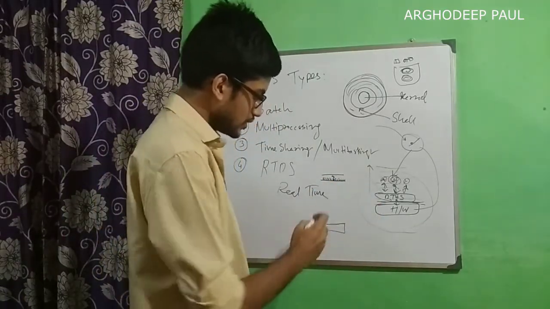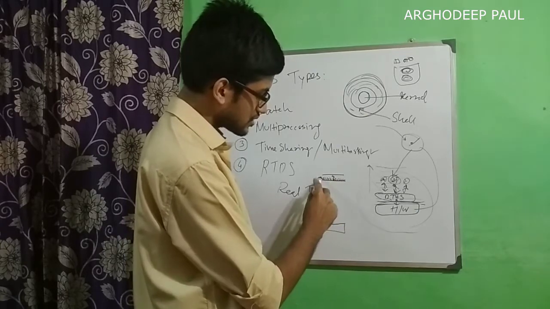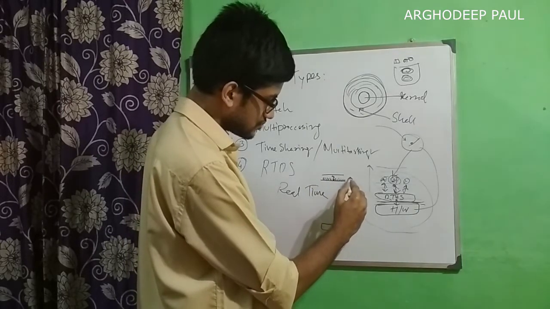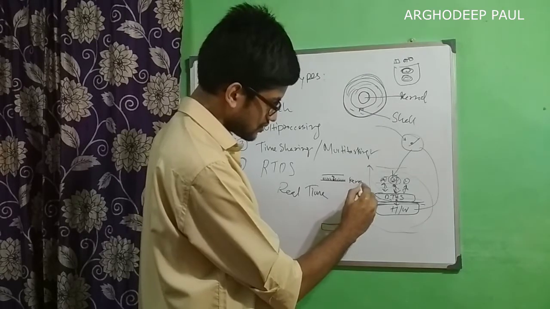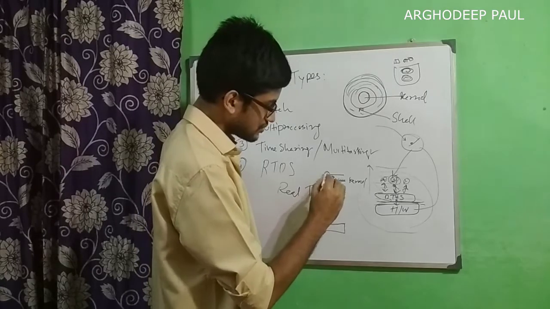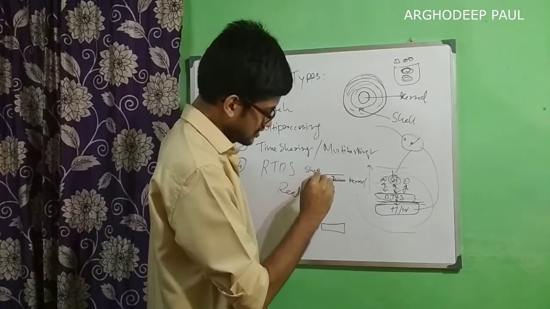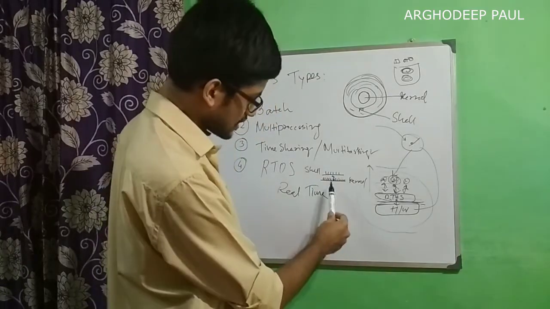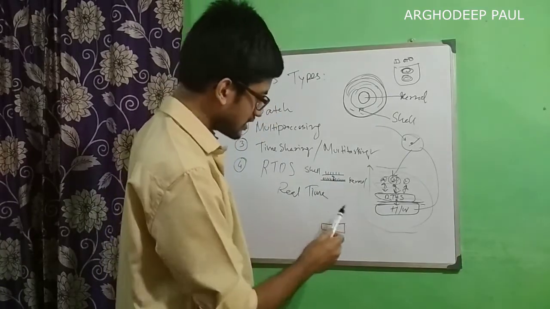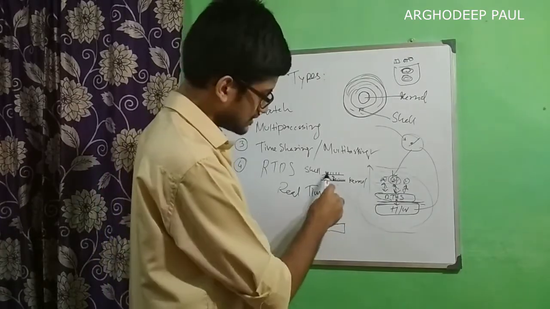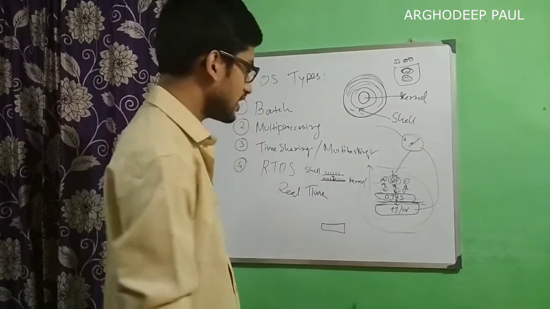We cannot control all these handles of the kernel manually or directly. So this is the kernel part. Then comes the shell part. The shell has fewer handles. As we can see, there are a lot of handles in the kernel, and the shell also has those handles, but only a few of them.